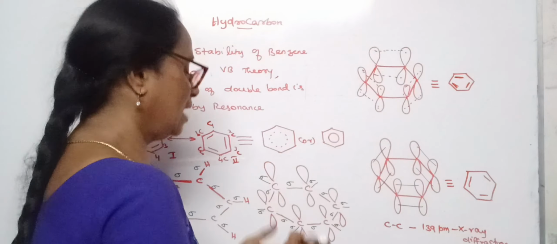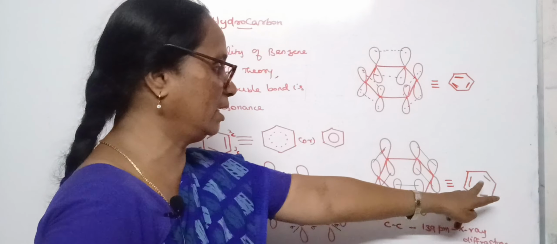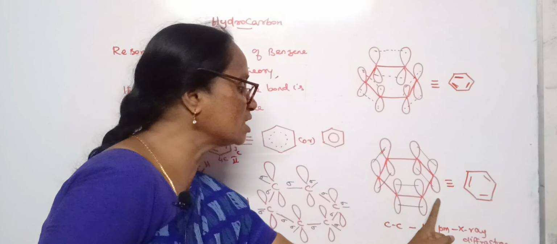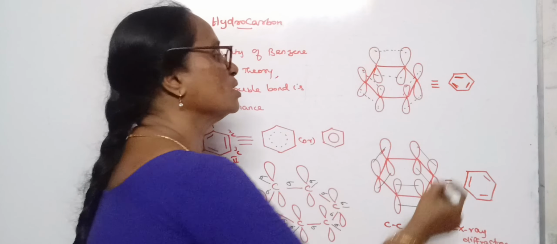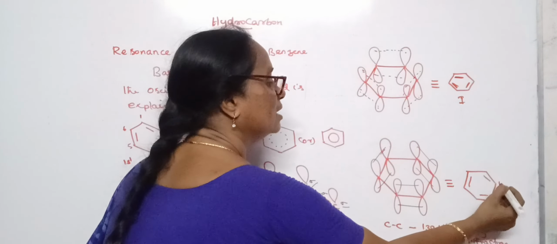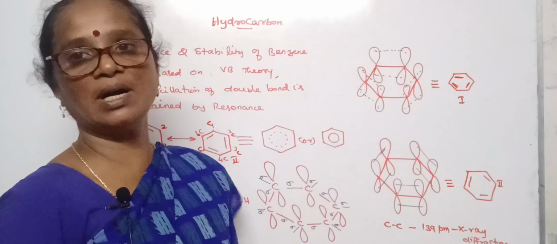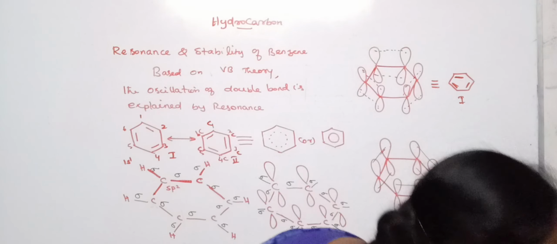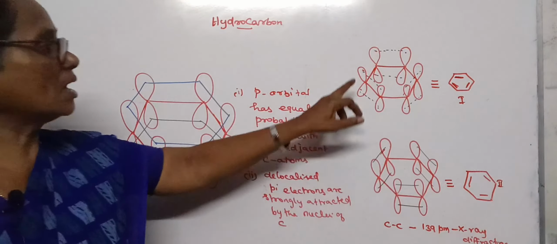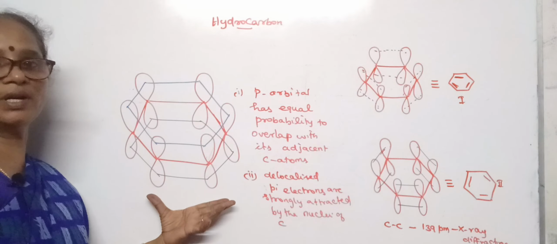or else they may undergo the overlapping in this way. So I am getting this double bond, and this is the 2p orbital, and this is the 2p orbital. So this is structure 1, this is structure 2, in which the position of the double bond is altered. So this can be given in a combined structure. So the combination of the 2 structures can be given over here.